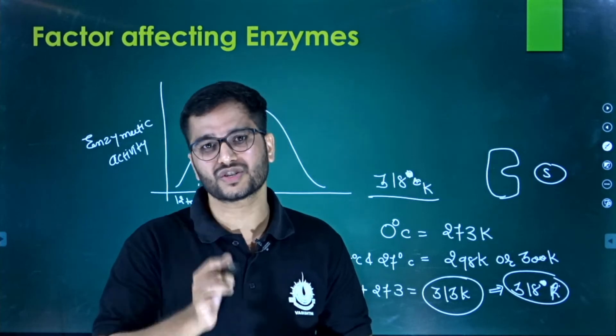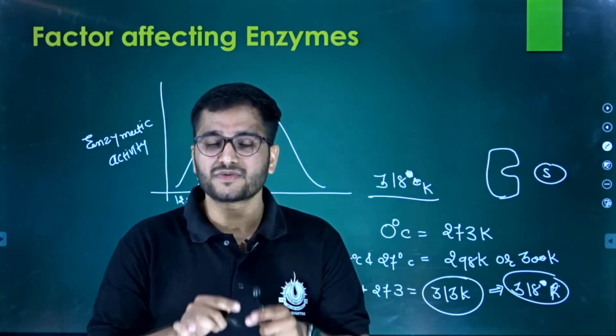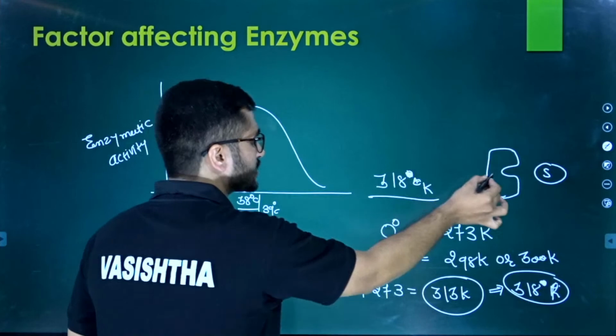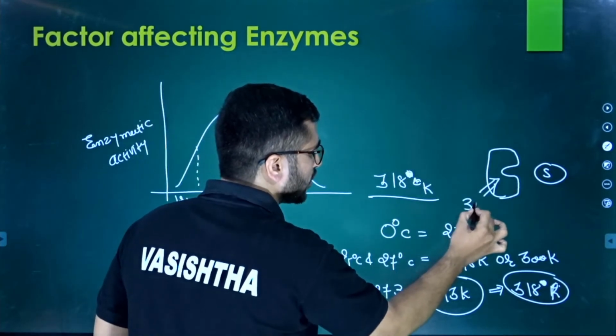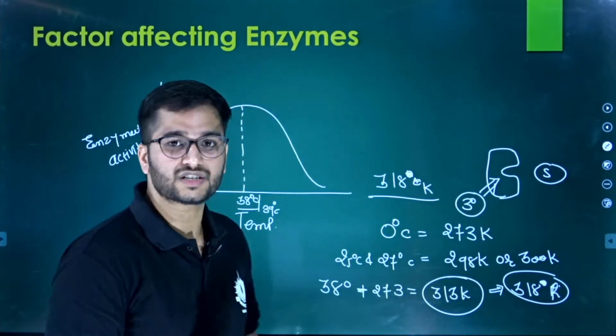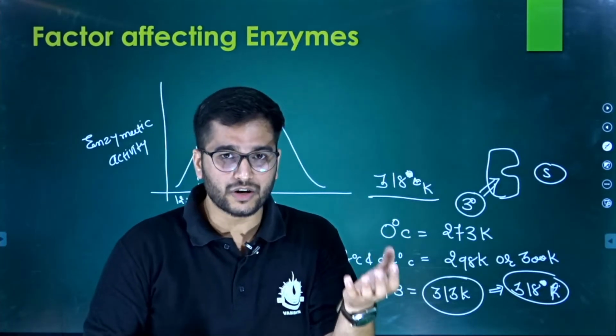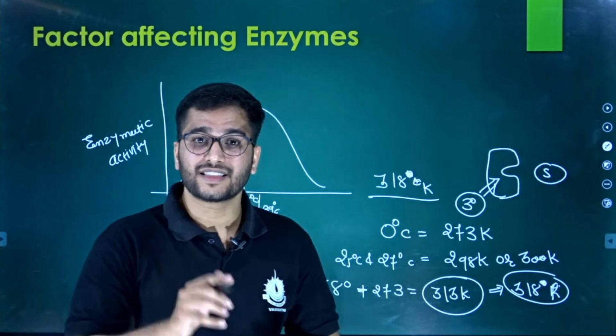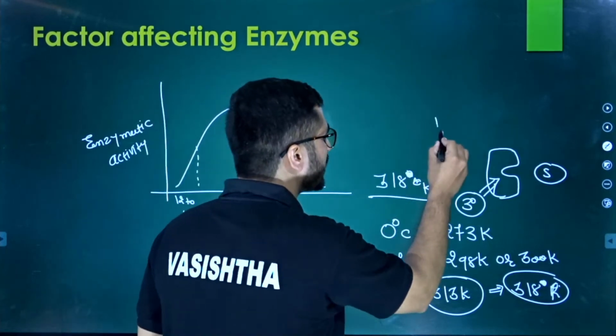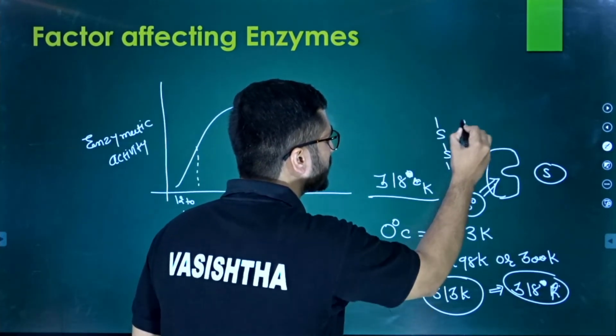Because of the structural deformity. As we learned, in the tertiary structure of a protein, which is the enzyme, when you increase the energy too much, there is a breakdown of the disulfide bond. You learned about the disulfide bond like this.